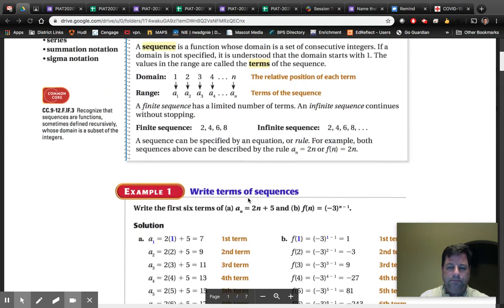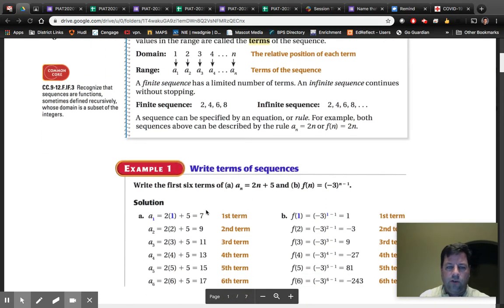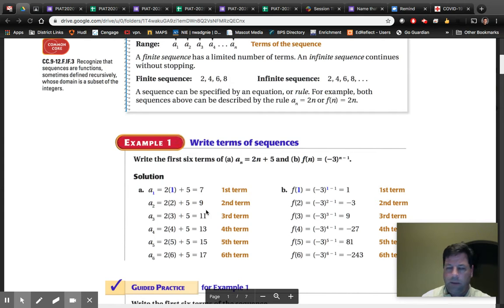So here we go. Example number 1. Write the first 6 terms. I can't cover this up like I do in class, but I'm just going to go ahead and write it down. a sub n equals 2n plus 5. And then we got another one. It's b, and I'll write it down. f sub n equals negative 3 to the n minus 1. And they want the first 6 terms, okay?